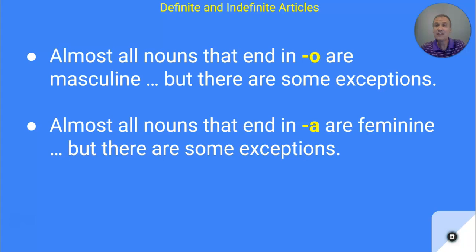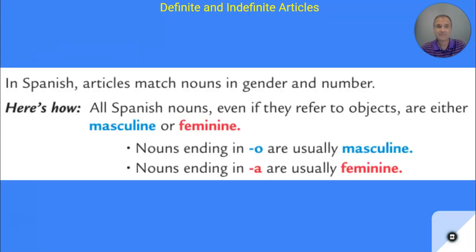All right, so that's how you can look at a noun in Spanish and determine if it's masculine or feminine. If it ends in an O, it's masculine. If it ends in an A, it's feminine. All right, here's a visual, again, just to kind of recap that. In Spanish, articles match nouns in gender and number.